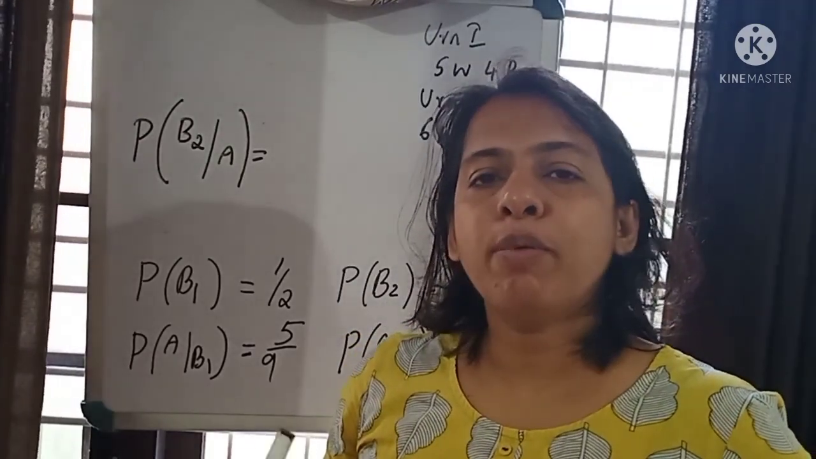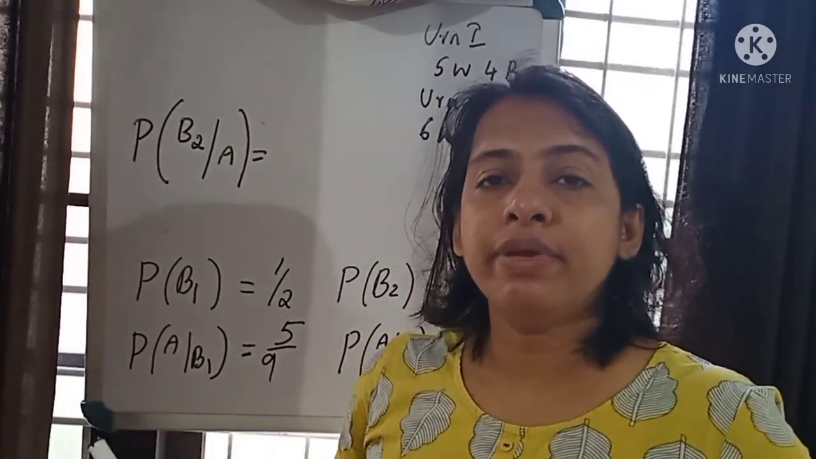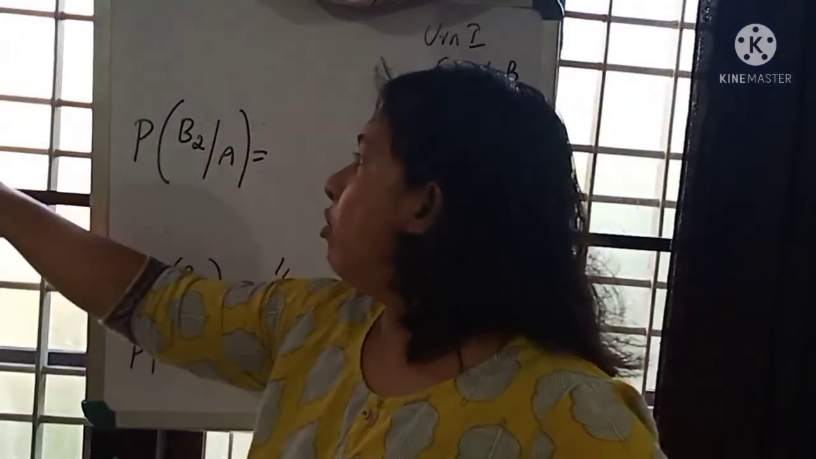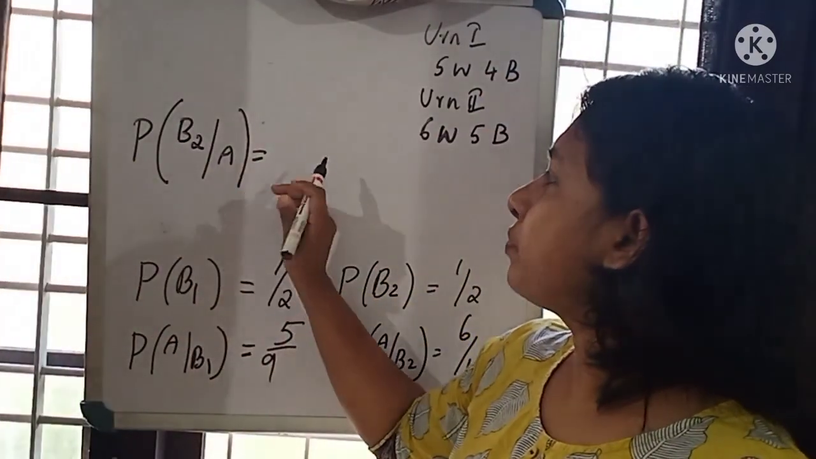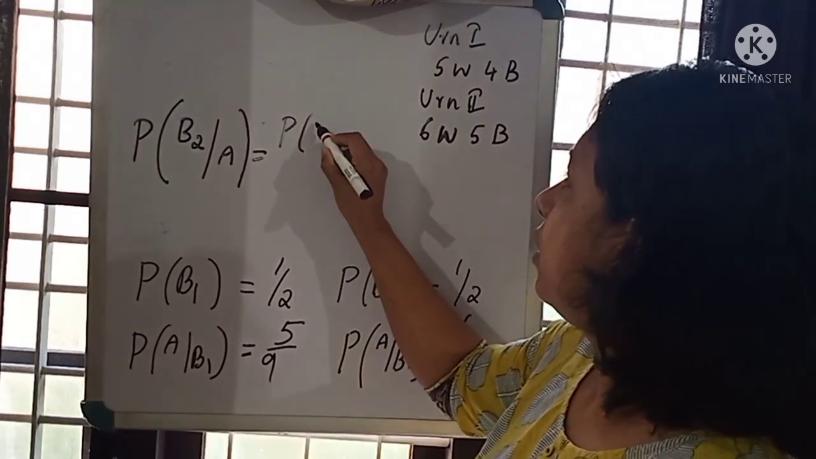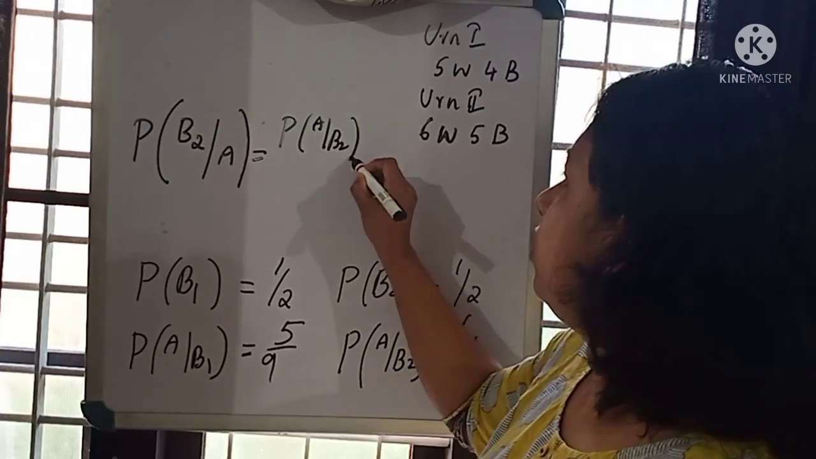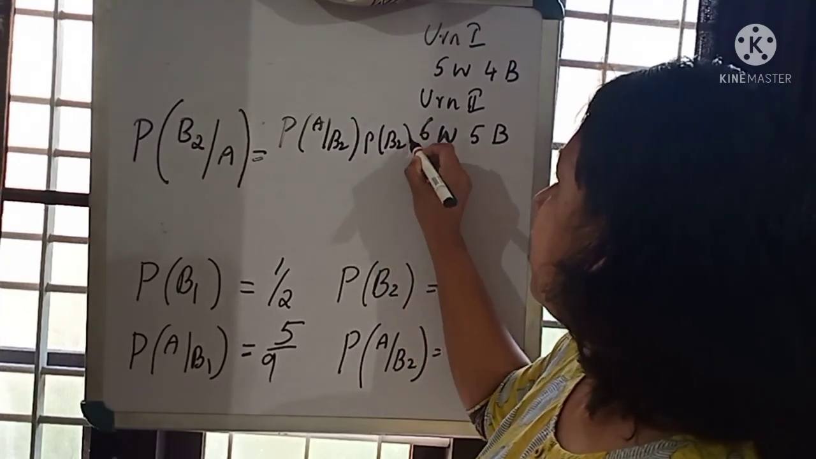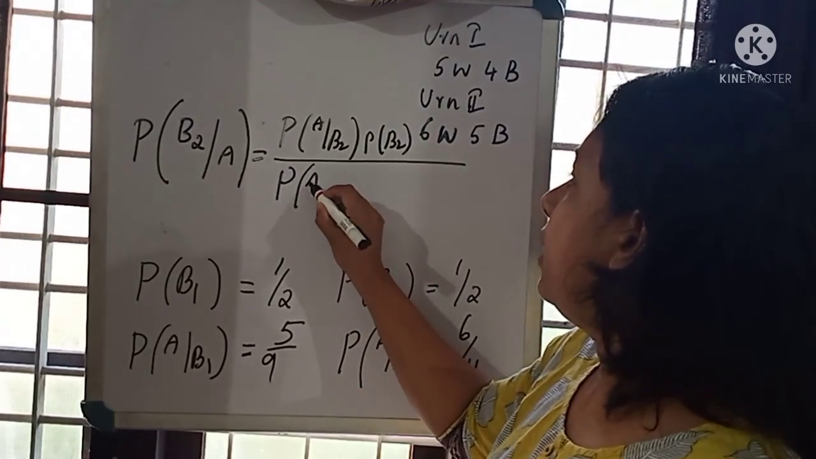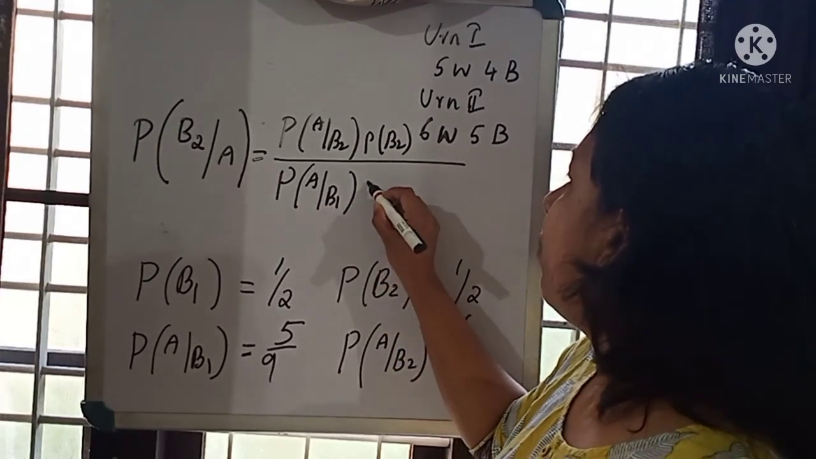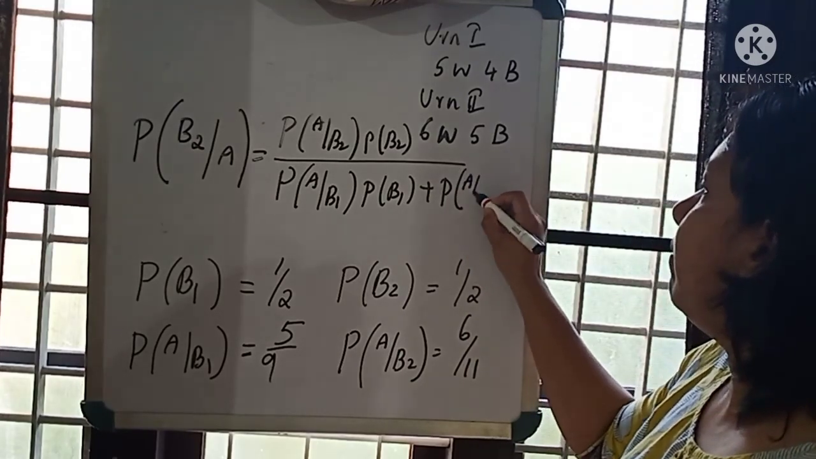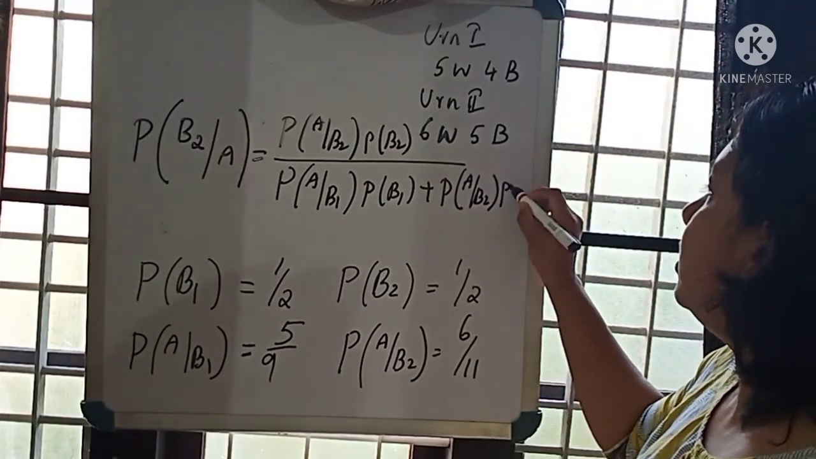Therefore, what is the probability of selecting the second urn given that we have already selected a white ball? So that probability can be represented as probability of B2 given A is equal to probability of A given B2 into probability of B2 divided by probability of A given B1 into probability of B1 plus probability of A given B2 into probability of B2.